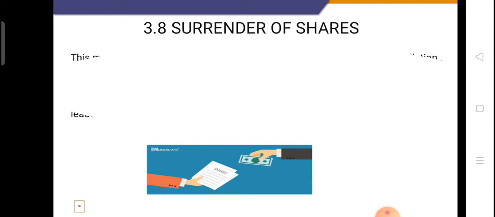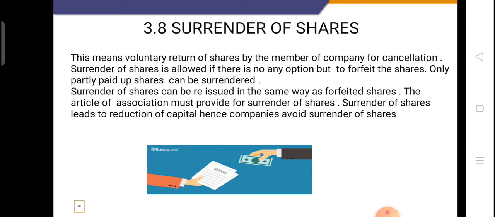So let's see what surrender is. Surrender means voluntarily giving something. This means voluntary return of the shares by the member of the company for cancellation of the membership.